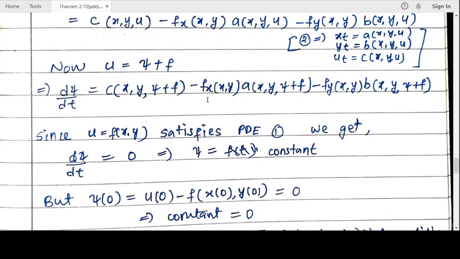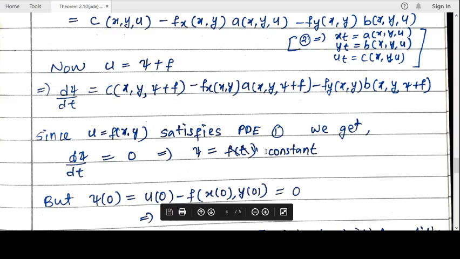So instead of u you have f here, where u is a function f of (x, y). So the RHS is 0. So we have d psi by dt equal to 0 because u equal to f of (x, y) satisfies our PDE. It is a solution. So now d psi by dt equal to 0 implies psi is a constant.